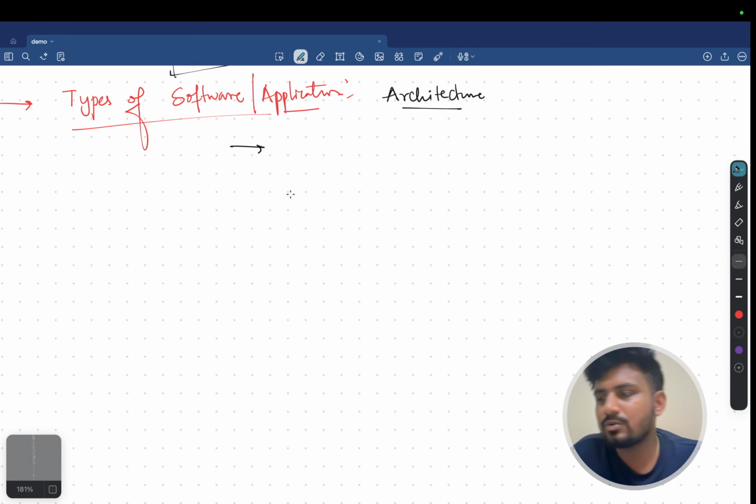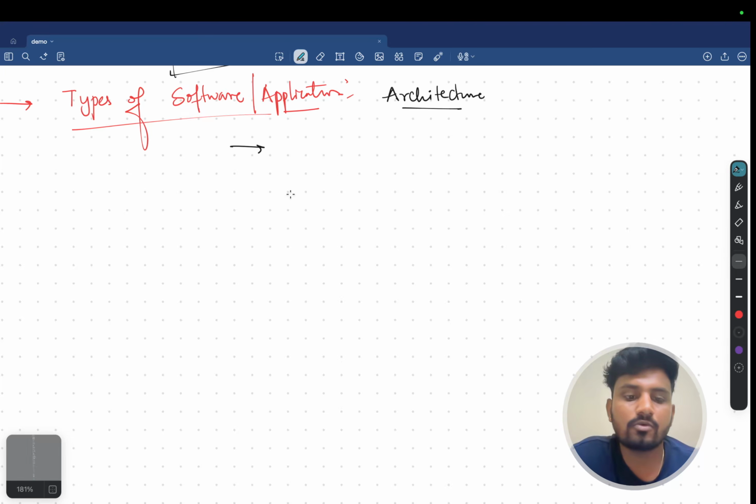Architecture. So see, nowadays, in the current trend, we are not going to follow all those standalone applications or desktop applications. How come?